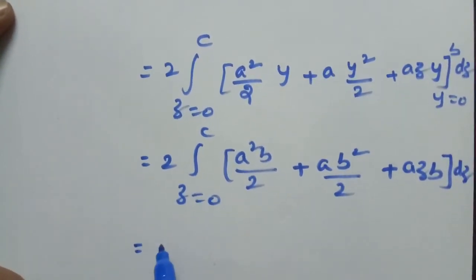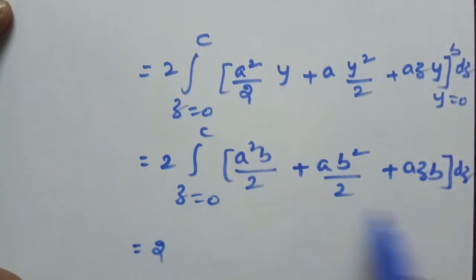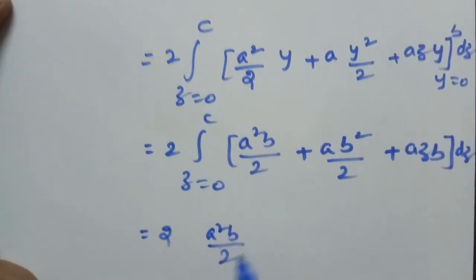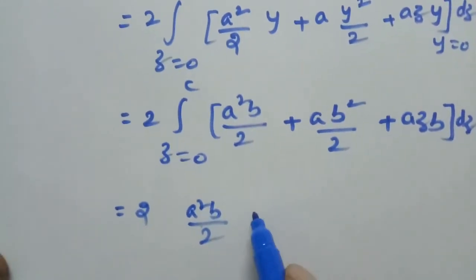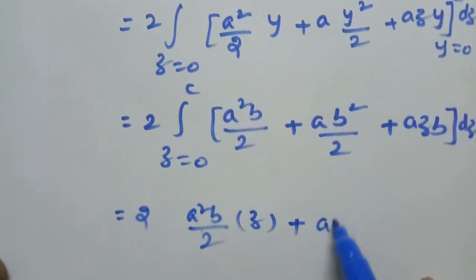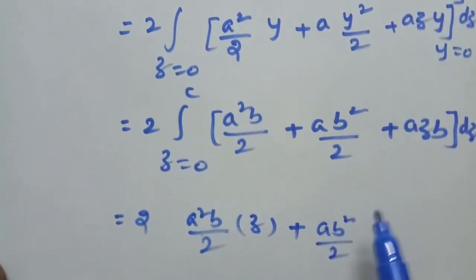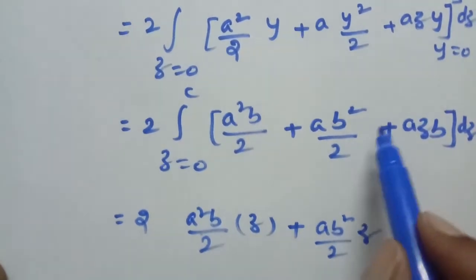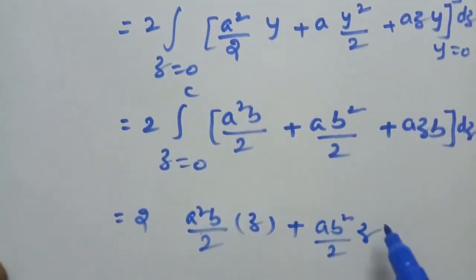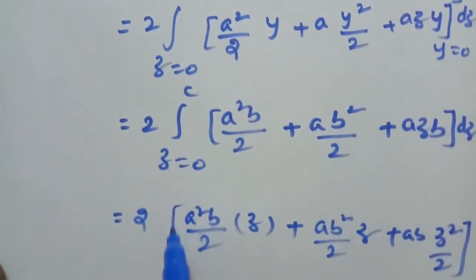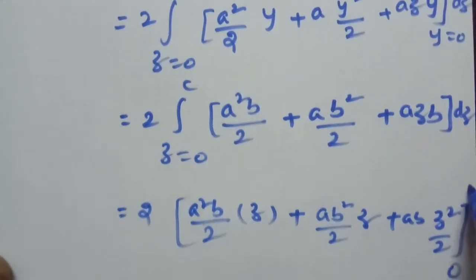Therefore this is equal to 2 into integrating with respect to z now. a square b by 2 is a constant, its integration with respect to z gives z, plus a b square by 2 into z, plus a b into z square by 2, with limits 0 to c.